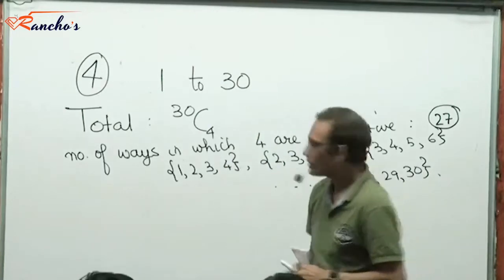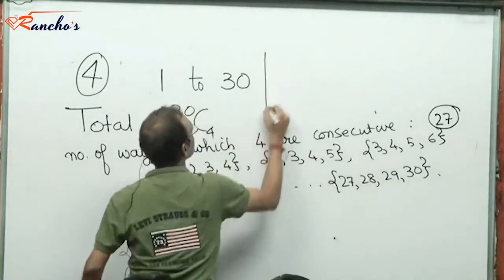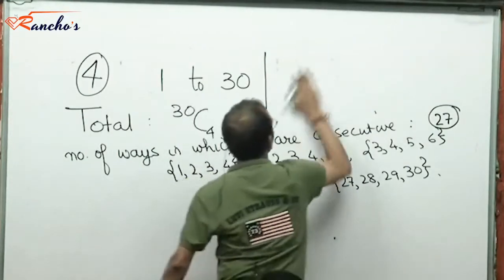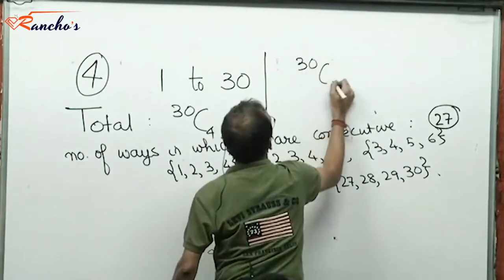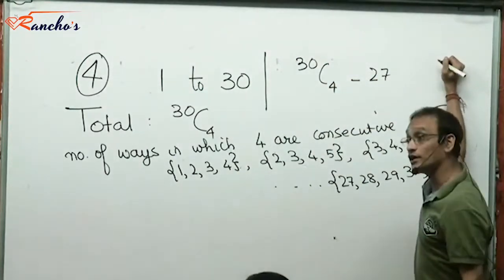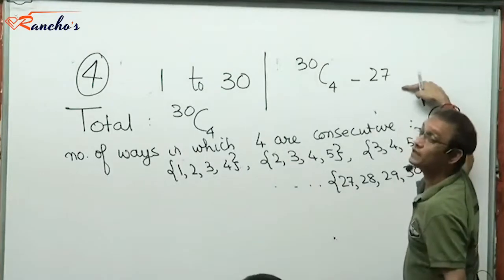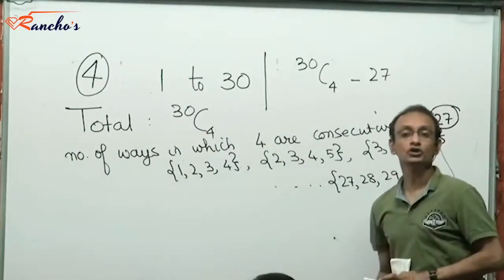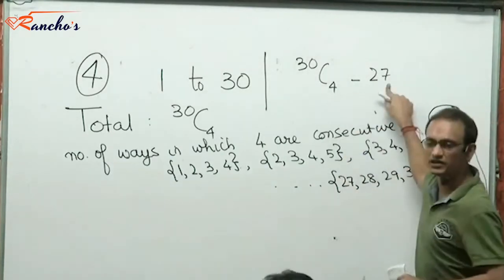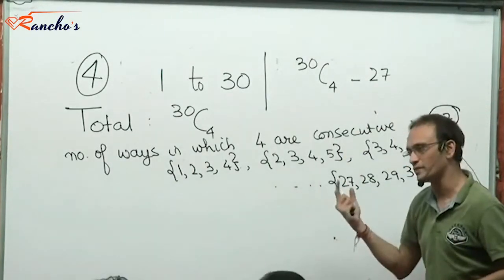Yes or no? Right? So from 30C4, which is the total, I remove the 27 cases in which 4 are consecutive, then the remaining must be the cases in which no 4 are consecutive. Clear? So this would be 30C4 minus 27, whatever it turns out to be. Clear?